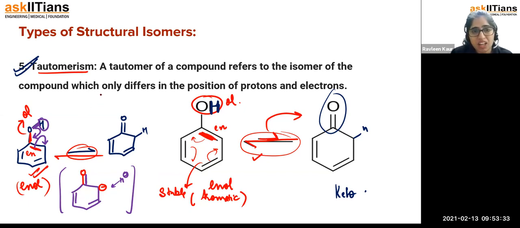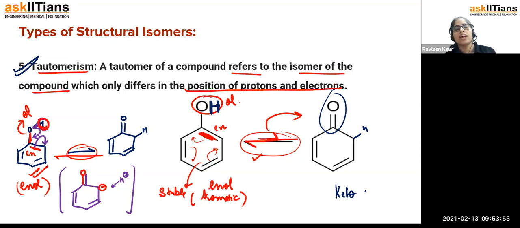In the case of tautomerism, a tautomer of a compound refers to an isomer of the compound whose only difference is in the position of protons and electrons. That is, the position of electrons and protons is going to be different. You can also say there is a change in the position of a hydrogen atom. The system we understood today is the enol and keto system, and this type of tautomerism is called keto-enol tautomerism.